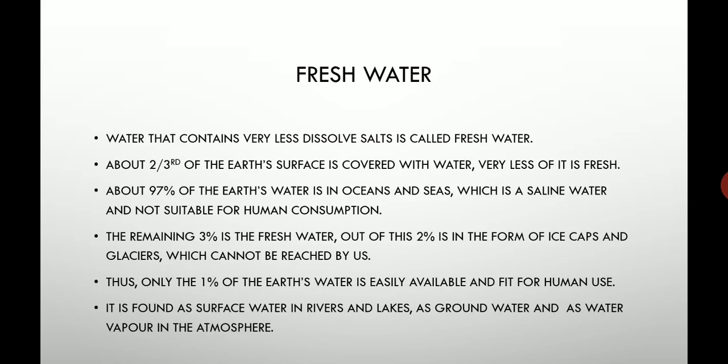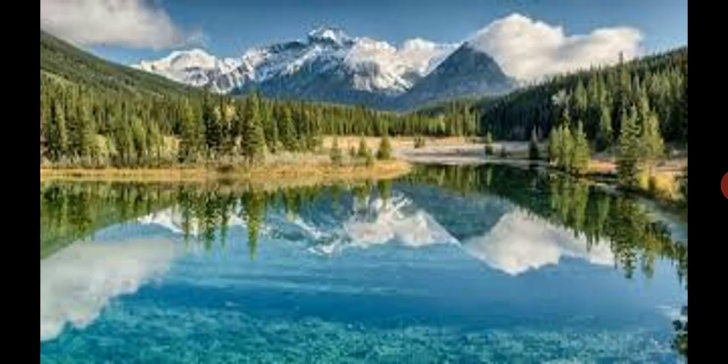Okay, let's move forward. Here you can see the image of some mountain area, and it is fresh water, because when ice melts it becomes water, and the water falls down from the mountain area and collects at a particular place. You may term this particular place a lake. It is fresh water, useful for drinking.